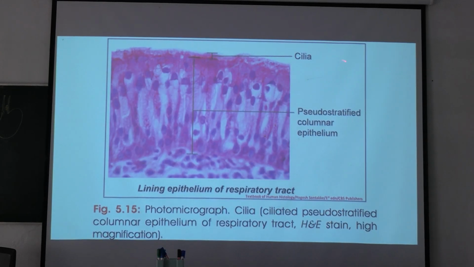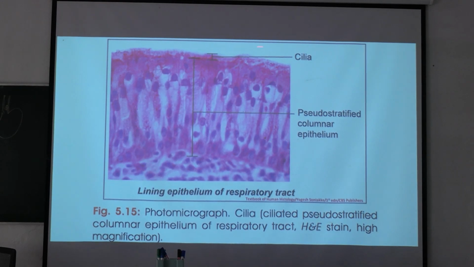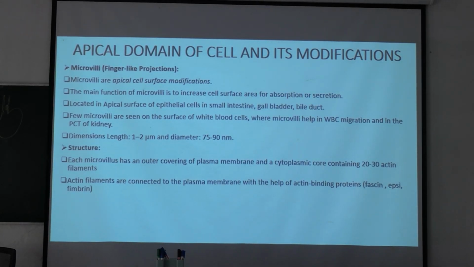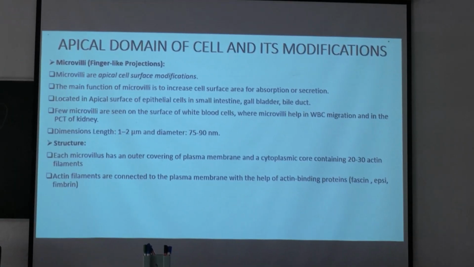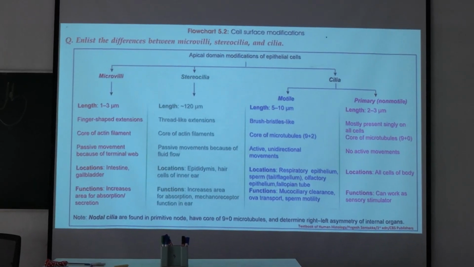And here you can see the cilia in lining epithelium of respiratory tract. This light pink layer over the cells, these are representing the cilia. Here also pseudostratified ciliated columnar epithelium. Previously this would come as a short note, microvilli, cilia and all, but recently not coming. If you want, you can read them in detail. This is microvilli, stereocilia and cilia.